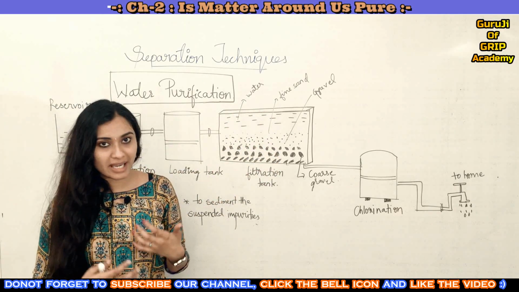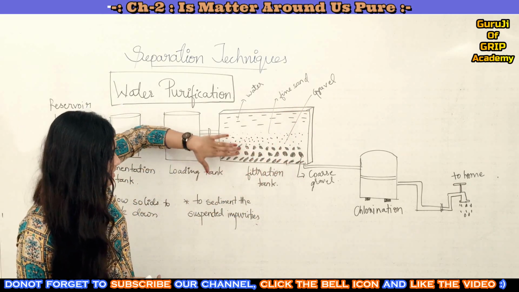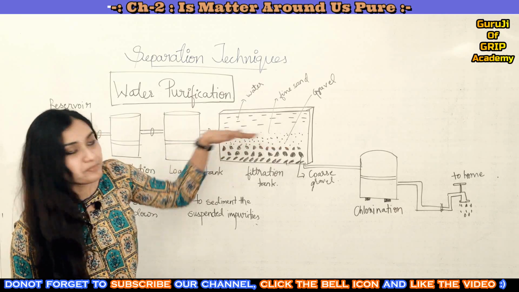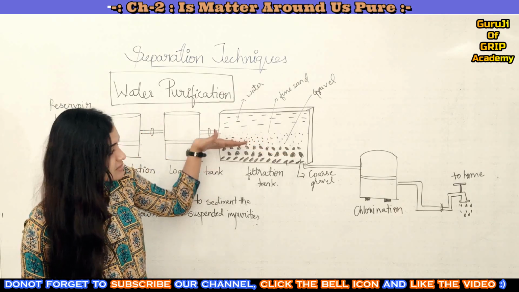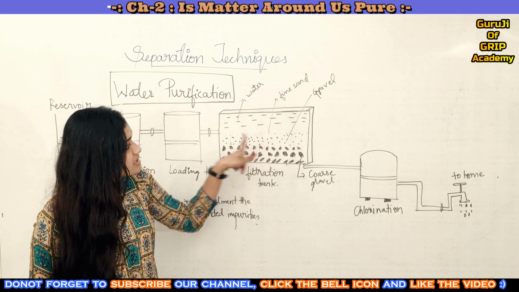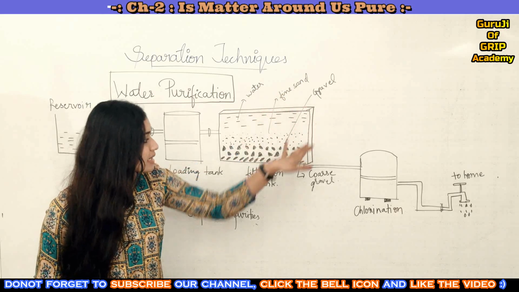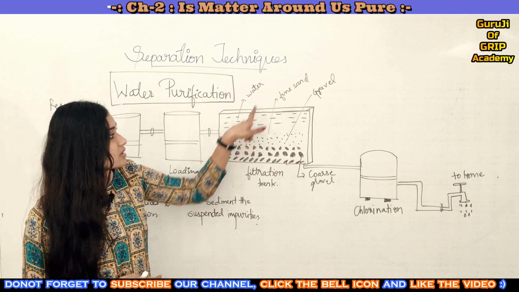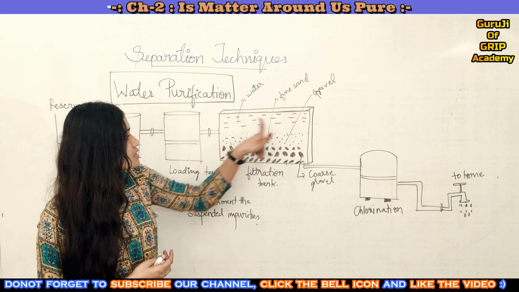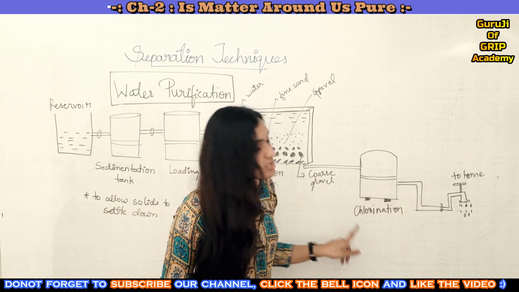If there is fine sand, gravel or coarse gravel, everything gets settled at the bottom of this filtration tank, and the water which is left after the settling of these impurities is allowed to move into the chlorination tank.